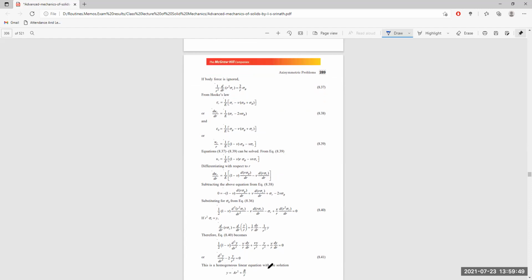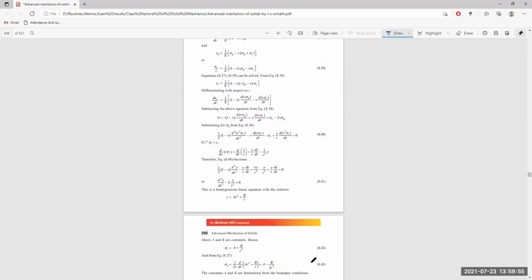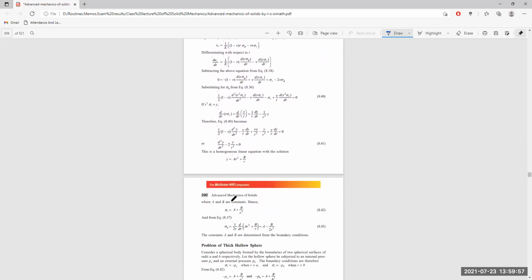This is a homogeneous linear equation with the solution y equals a r square plus b by r, where a and b are constants, and sigma r is equal to a plus b by r cube. So from 37 itself, sigma phi is 1 by 2r d by dr of r square sigma r; just replace sigma r here.